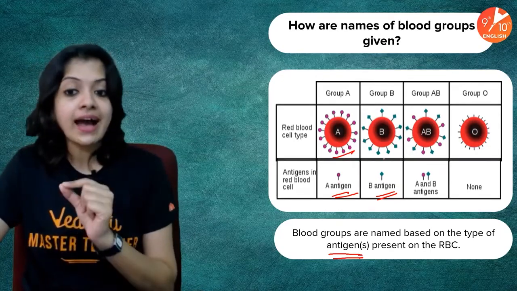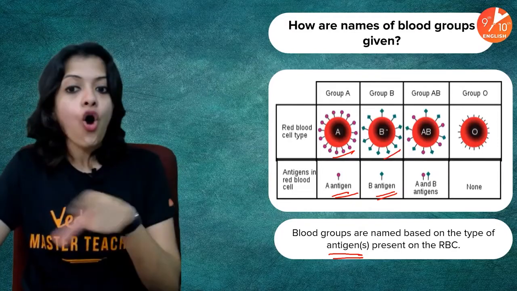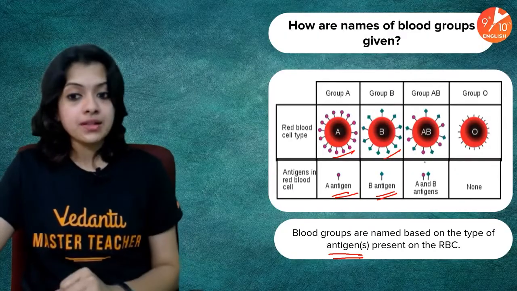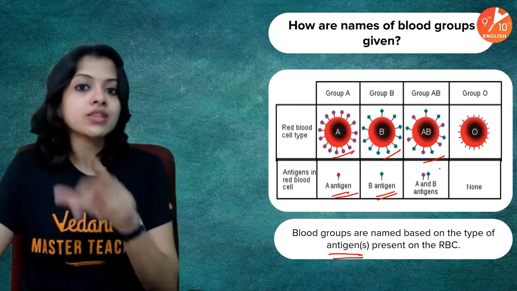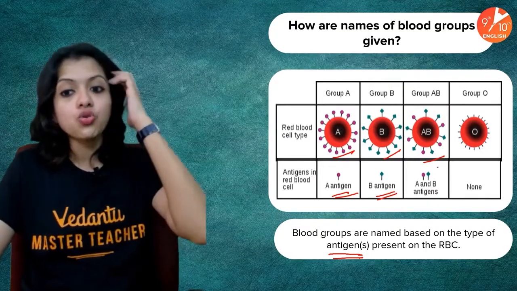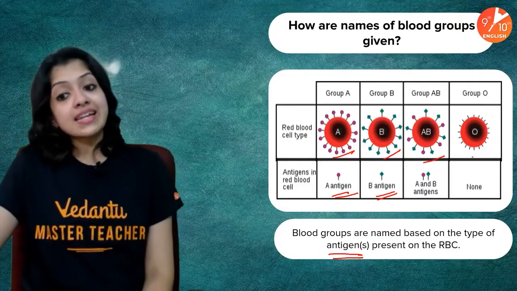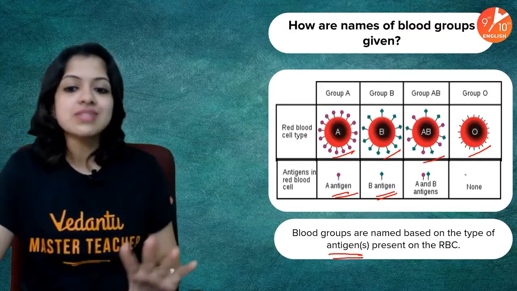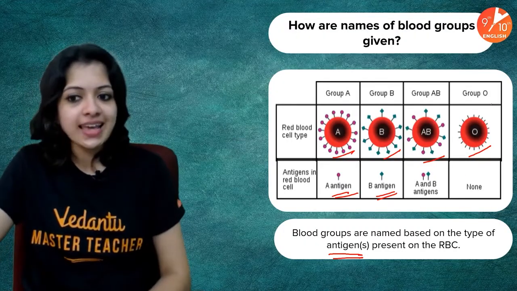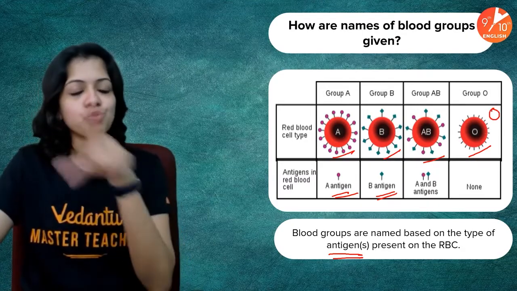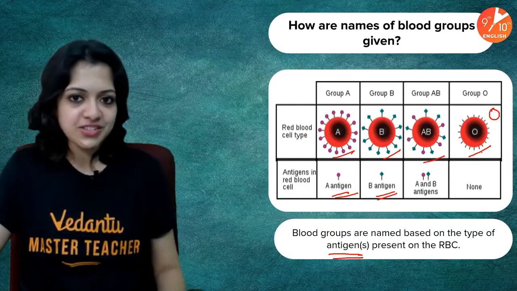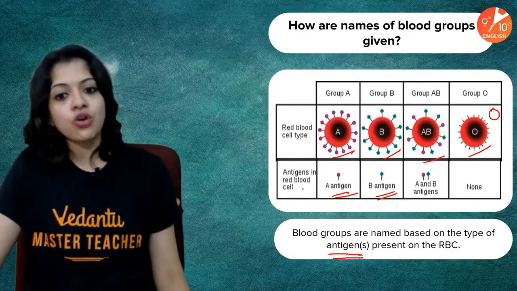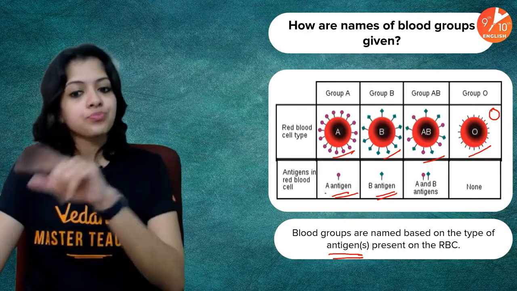If the person has B antigens, which is another type of antigen, on the surface of their red blood cells, they are said to belong to blood group B. Some people have both A and B antigens on the surface of their red blood cells. They are said to belong to AB blood group. There is also another category of people like me. I belong to the O blood group, where we don't have any antigens on the surface of our RBC. Just like the alphabet O, our RBCs are smooth. Nothing, no antigen on the surface of our RBC. We belong to O blood group. So yes, it's based on the antigen present in the red blood cell that blood groups are named.